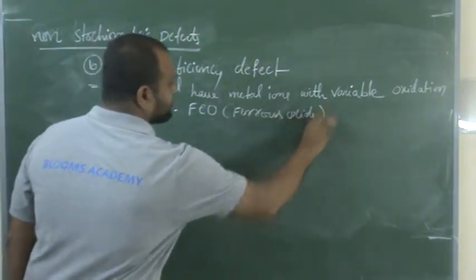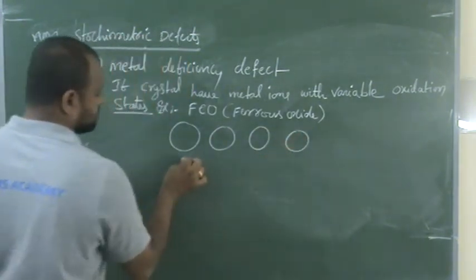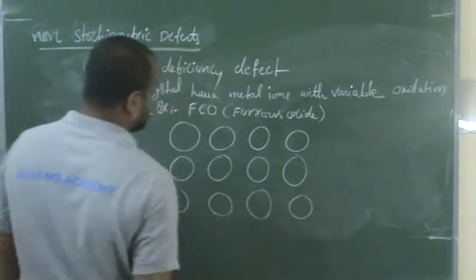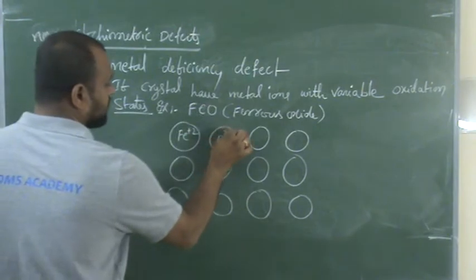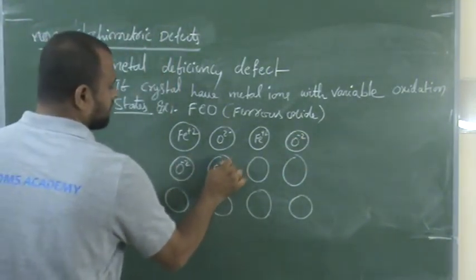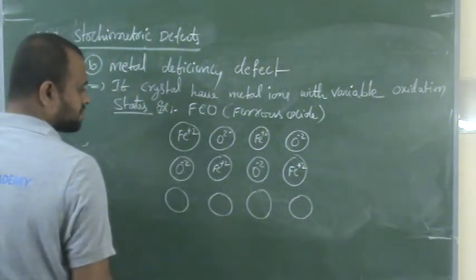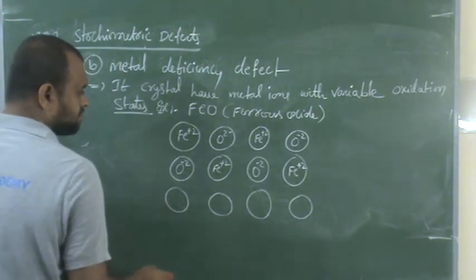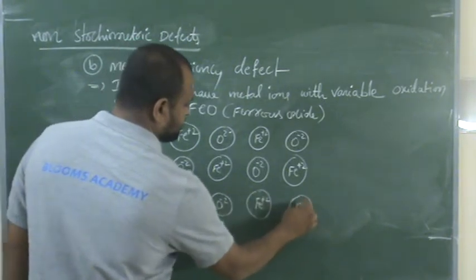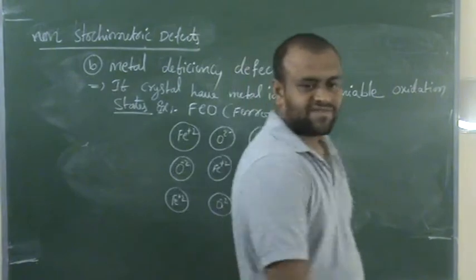The crystal will be like this. The crystal is like this, FeO. Actually, ferrous, Fe plus 2.